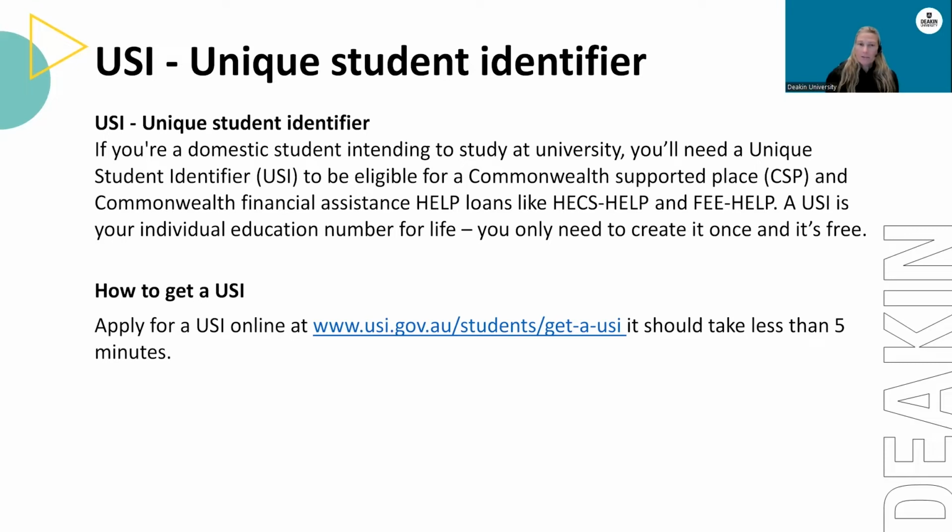So there are two numbers that you need to enrol in a CSP. The first is a Unique Student Identifier. If you're a domestic student intending to study at university, you'll need a USI to be eligible for a CSP and HELP loans like HECS-HELP and SA-HELP. A USI is your individual education number for life. You only need to create it once, and it's free. So you can apply online at www.usi.gov.au. It should take less than 5 minutes.